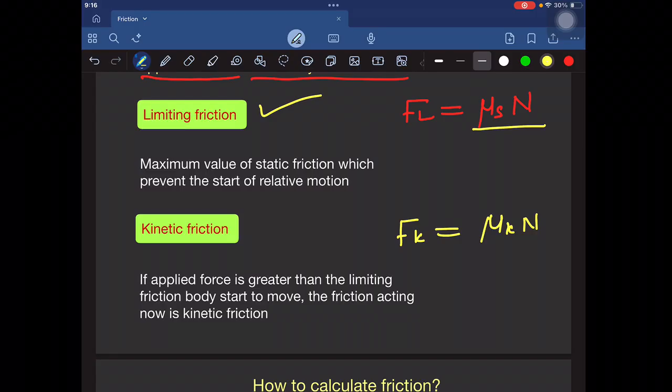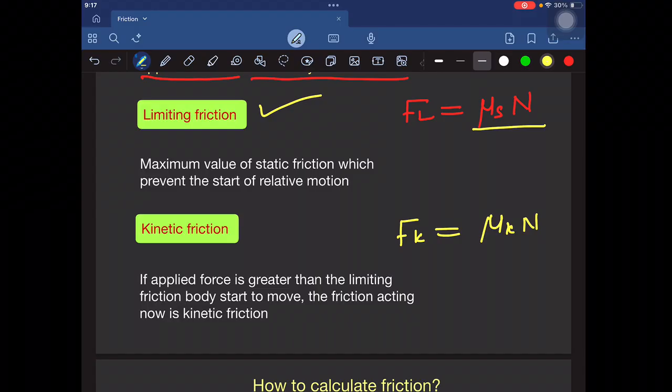If applied force is less than the limiting friction, the body does not move and the acceleration of the body is equal to 0. If applied force is equal to the limiting friction, meaning the maximum value of static friction, the body is just about to move. If the applied force is greater than the limiting friction, the body starts to move and has some acceleration.